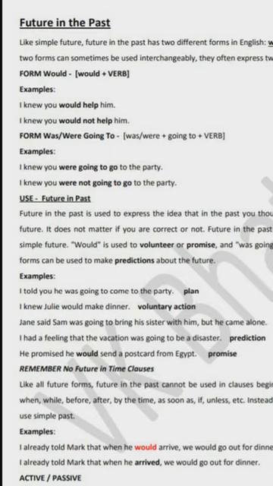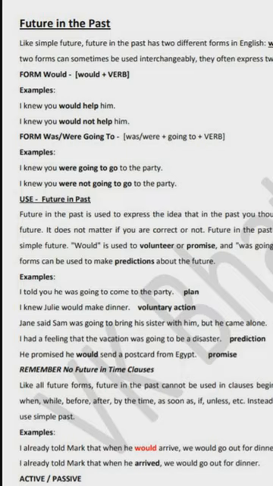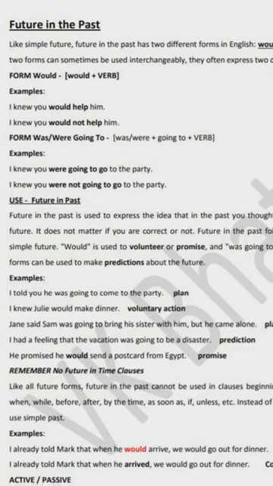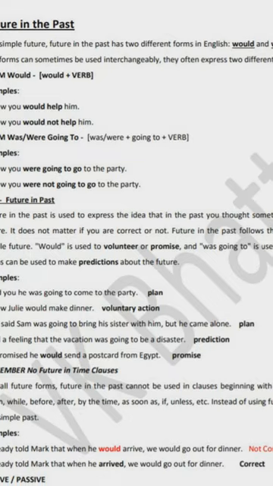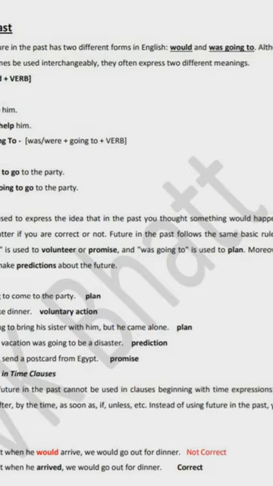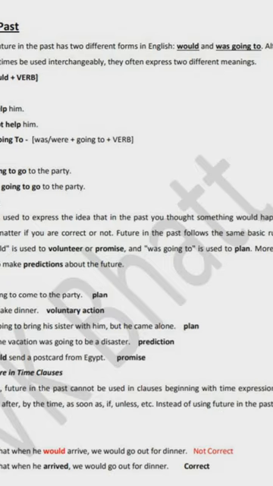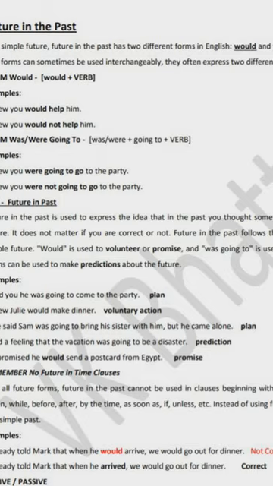It will be clear after I explain all this. These two forms can sometimes be used interchangeably, meaning both of them we can use in place of each other. Sometimes they express two different meanings also.